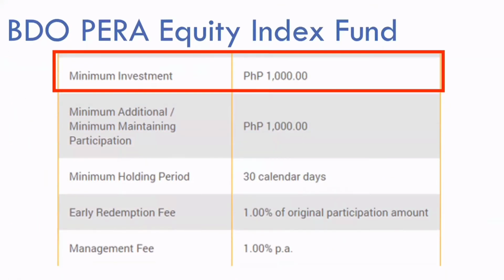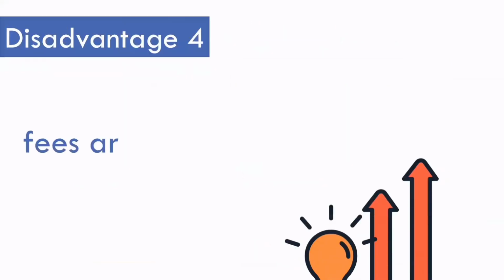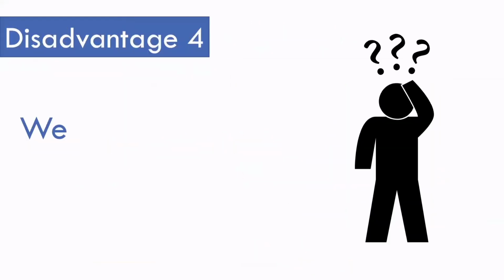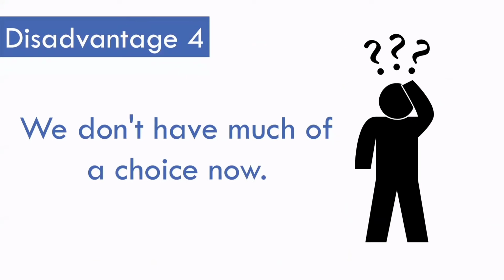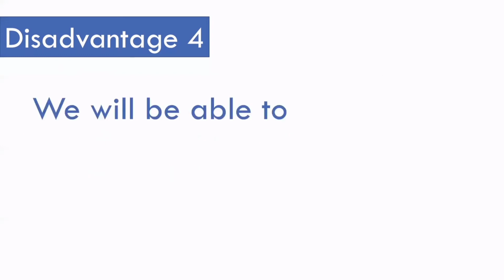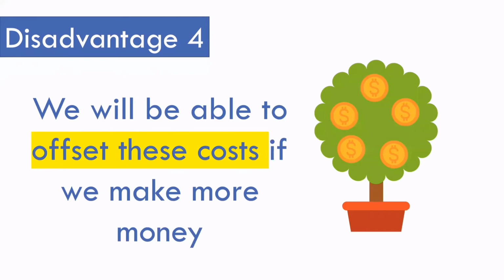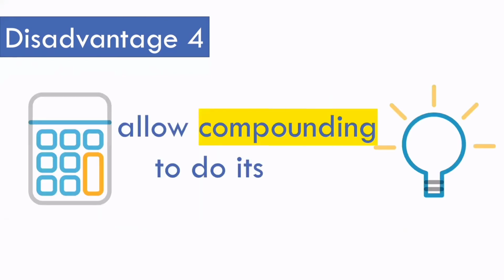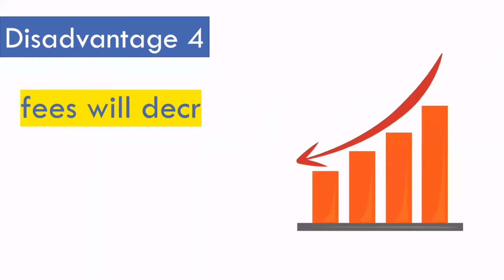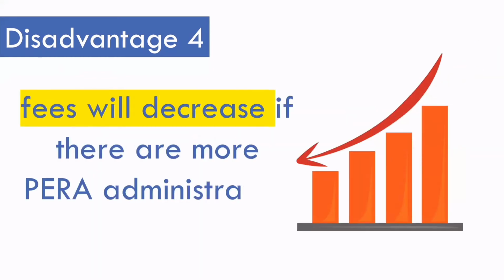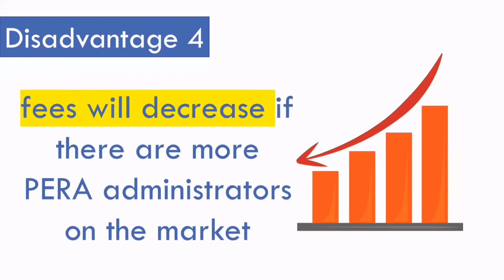However, the good thing about the current PERA products is that you can invest for as low as 1,000 pesos. The fees are quite high, but we don't have much of a choice at the moment, so we might as well take it in order to get a head start on our retirement savings. We will be able to offset these costs if we make more money, and hopefully your money will increase in value over time. Let us allow compounding to do its work. I believe the fees will decrease if there are more PERA administrators on the market as there will be more competition. Let's just wait for it.